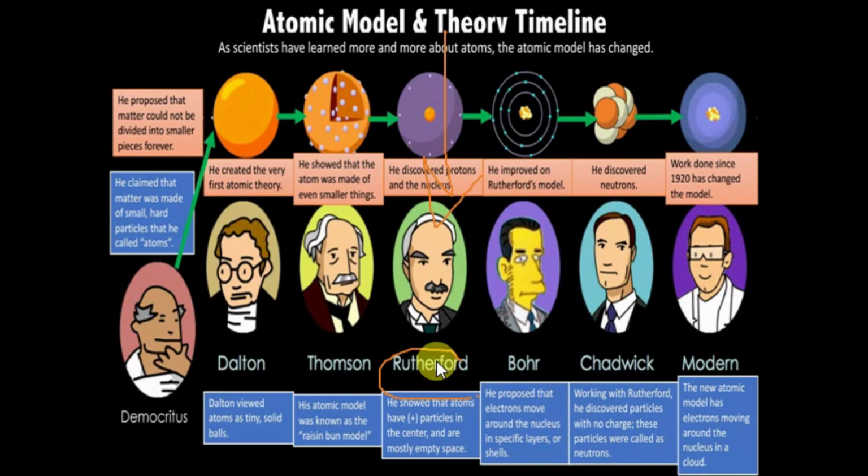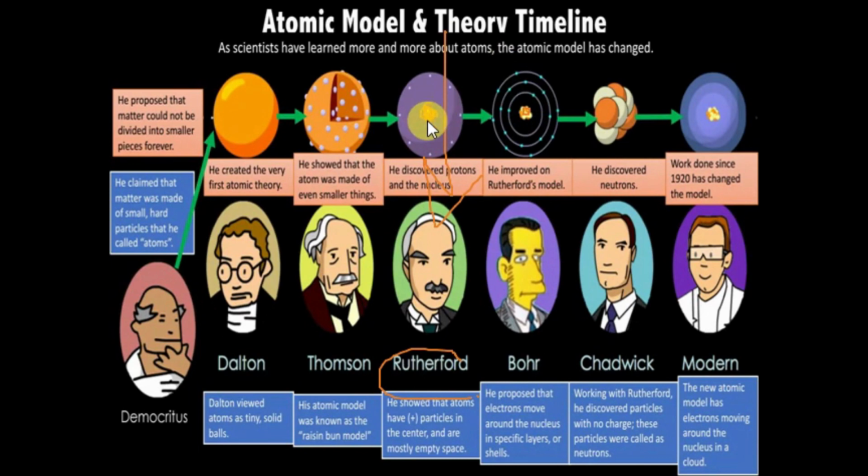What he observed was that most of the alpha particles passed straight through the foil, and some particles returned back at an angle of 90 degrees, and some returned back at an angle of 45 degrees, and that was happening only in a very small space.